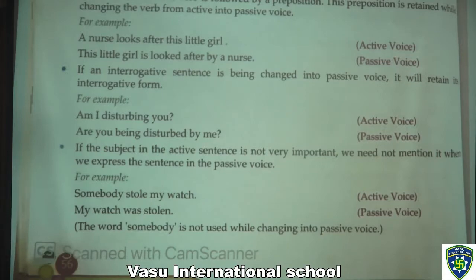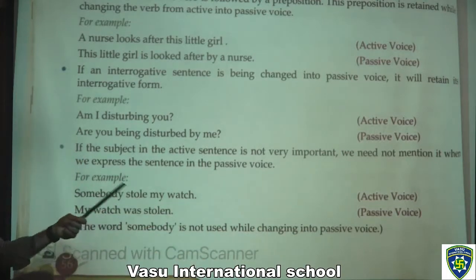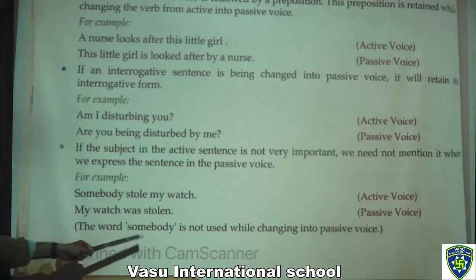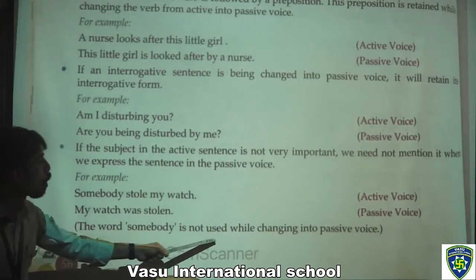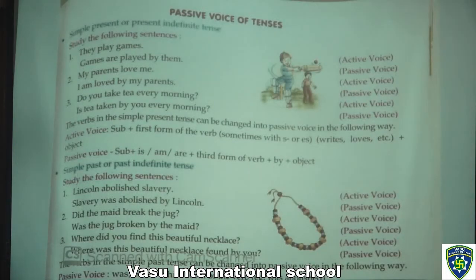For example, somebody stole my watch. That is active voice. My watch was stolen. That is passive voice. Now the word somebody is not used while changing into passive voice. You should understand this thing. Okay. Next page. Now the passive voice of tenses.